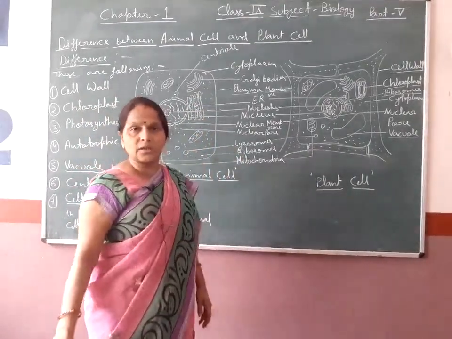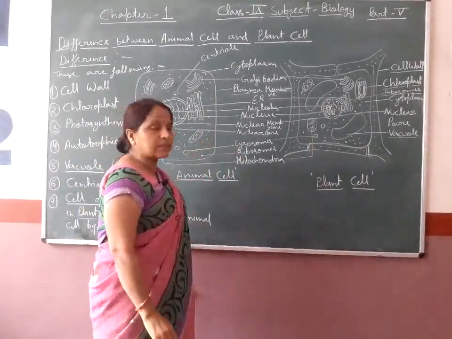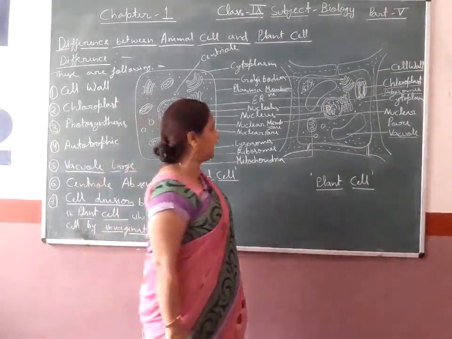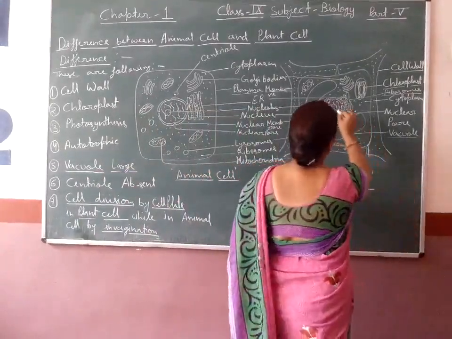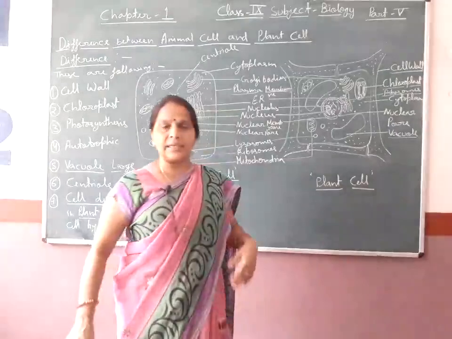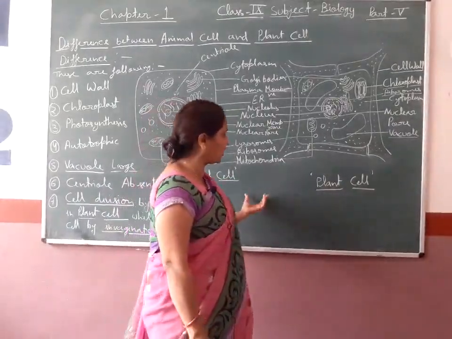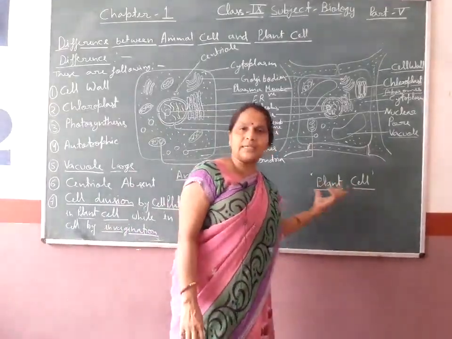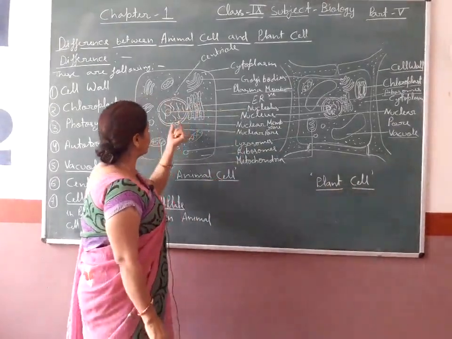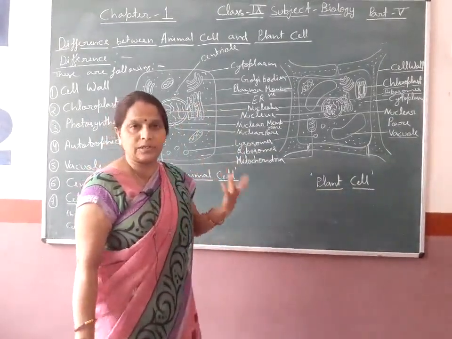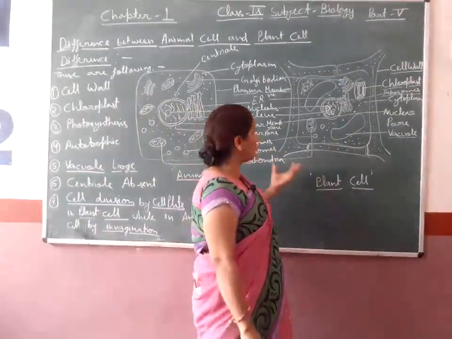Mitochondria is the cell organelle which produces energy in the form of ATP, and this is the nucleus. Both the eukaryotic plant cell and animal cell consist of a well developed nucleus, nuclear membrane and well developed cell organelles.